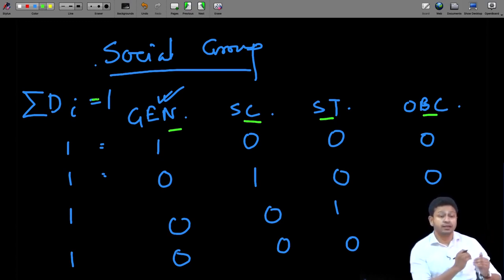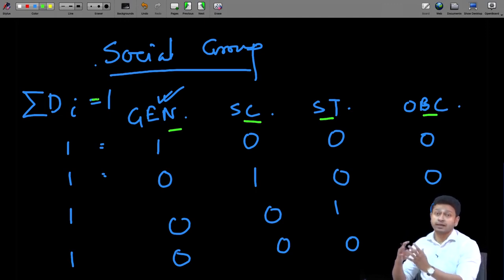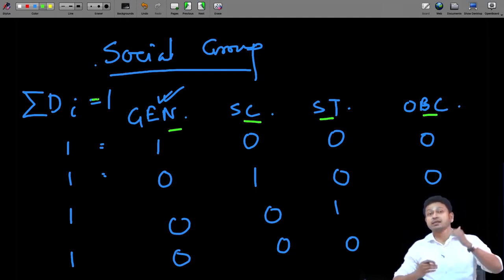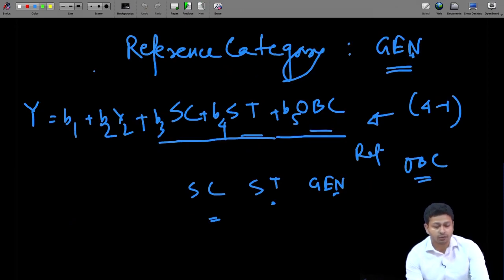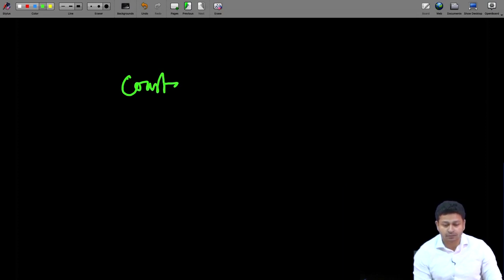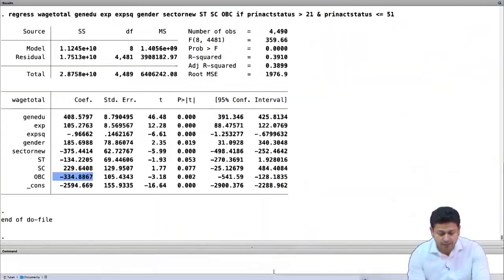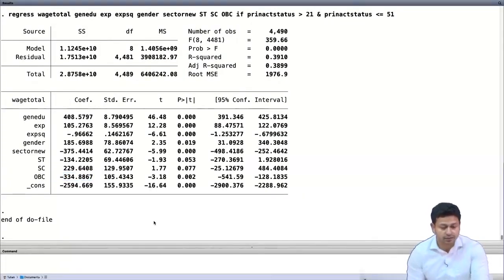If you don't have the reference category, you really do not see the variation. If I have one category as 0 and the other categories as 1, then I can see the variation from 0 to 1. But here, all I have is a constant 1 because I have included all the subcategories. Now, the constant term is a constant value. In our case it is minus 2594, whatever value it has, it really doesn't matter.